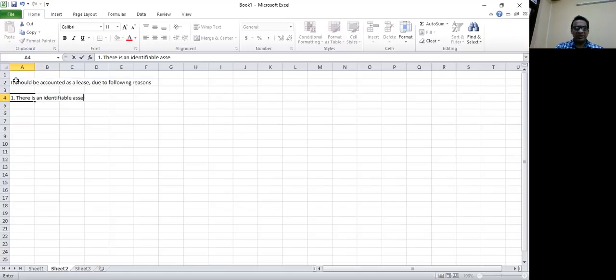Remember what I told you? For a lessee to recognize a particular lease contract, there should be an identifiable asset. He should obtain the future economic benefits of the asset, and he should be able to decide for which purposes he's going to use the asset. So all three conditions are met. There's an identifiable asset, and number two, I'll combine 2 and 3 together.